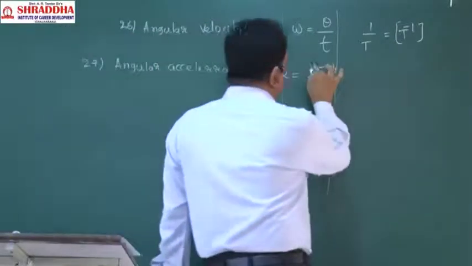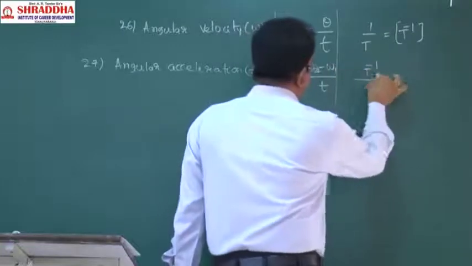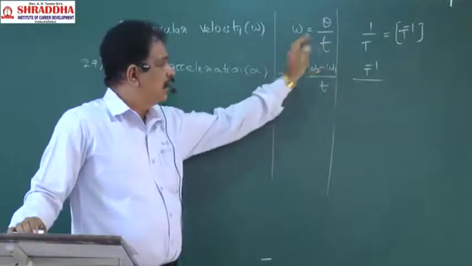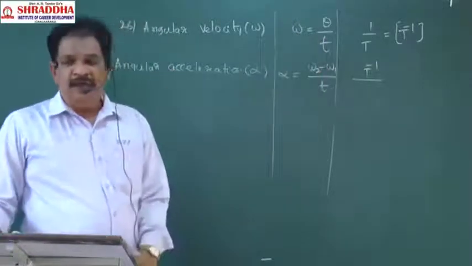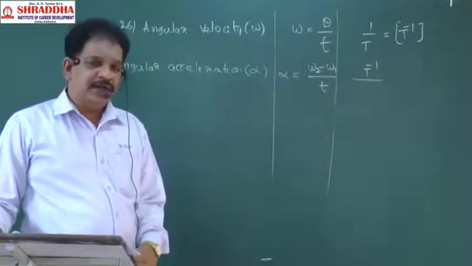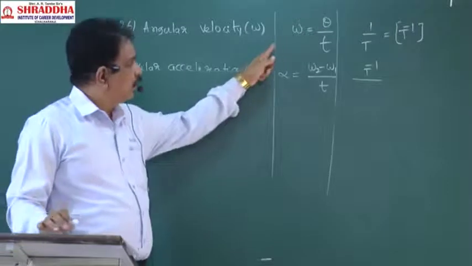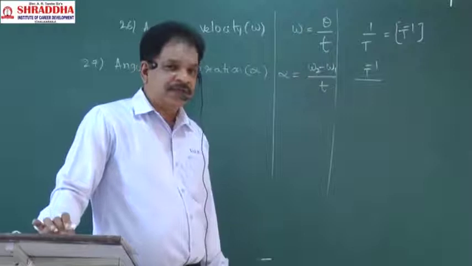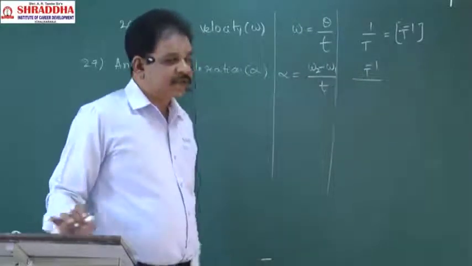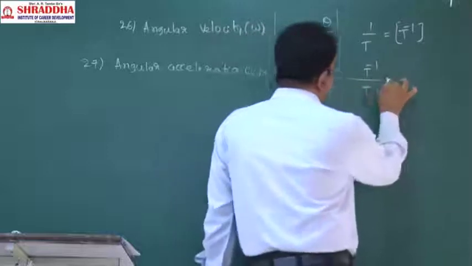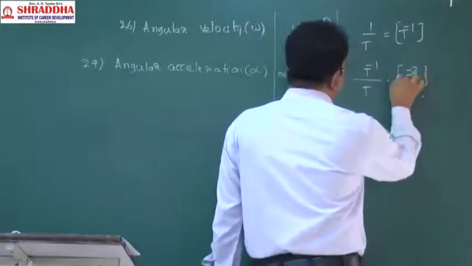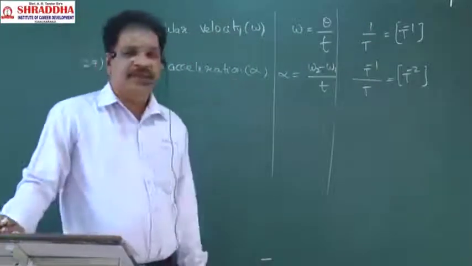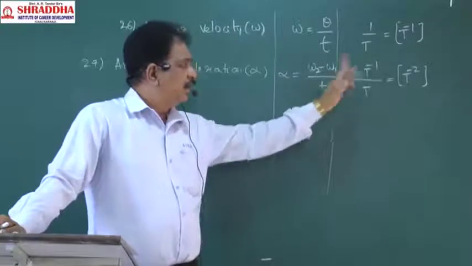So, omega 2 minus omega 1 will be t power minus 1. Change in the angular velocity and angular velocity will have the same dimensions. So t power minus 1 by t, this value will be t power minus 2. So, the formula for angular acceleration is t power minus 2.